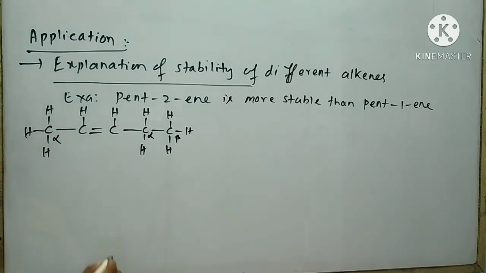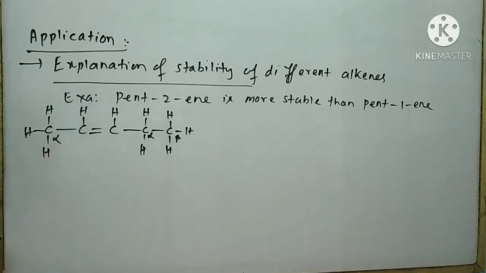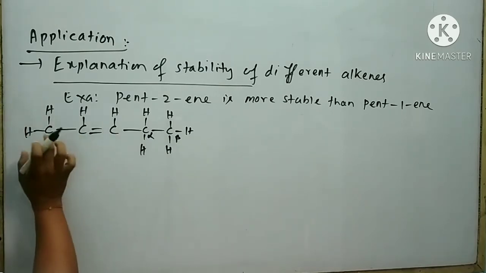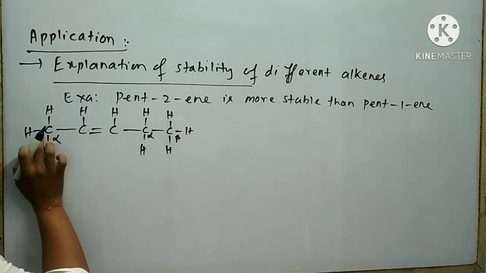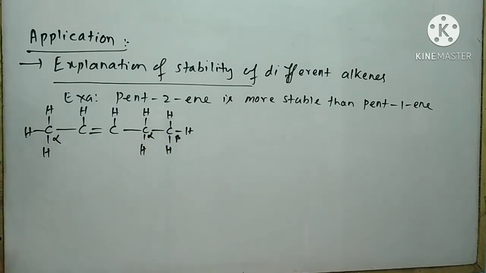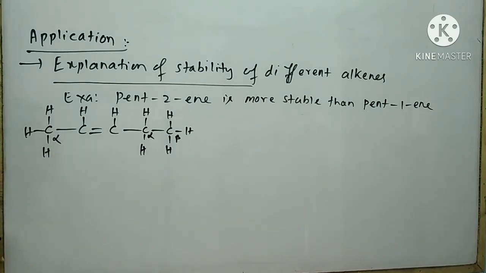Similarly, if another carbon atom is present here, then it is beta carbon. The hydrogen atom attached to the alpha carbon is said to be alpha hydrogen. And the corresponding hydrogens are accordingly called alpha or beta.